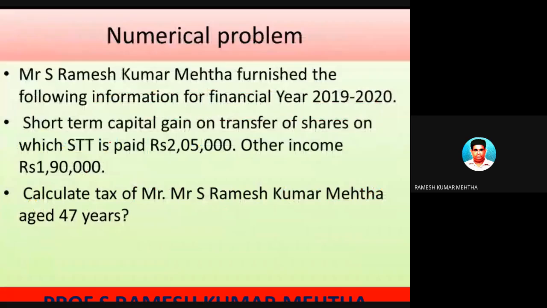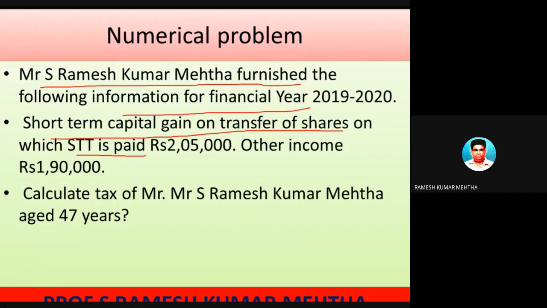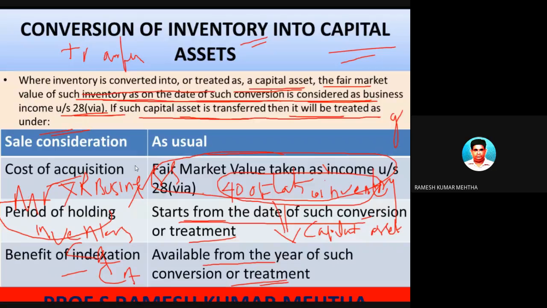Mr. S. Ramesh Kumar Mehta furnished the following information. Short-term capital gain on transfer of shares on which STT is paid is 2,05,000 rupees. Other income is 1,09,000. Calculate the tax of Mr. S. Ramesh Kumar Mehta. So this is a different problem; we don't have a problem as such of the previous particular asset. I will take up some numerical problem in the next subsequent class.